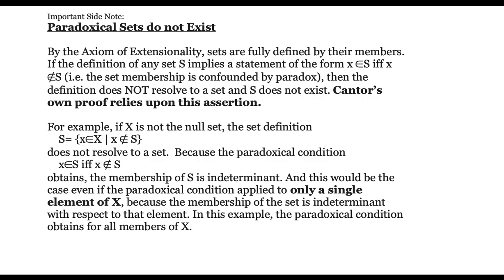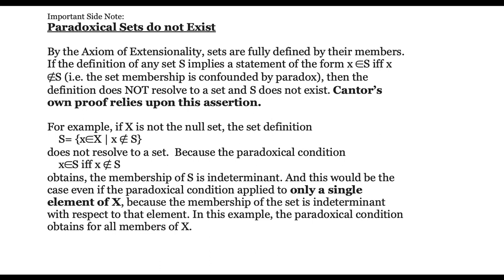Here's an important side note. Paradoxical sets do not exist. By the axiom of extensionality, sets are fully defined by their members. If the definition of any set implies a statement of the form X is an element of S if and only if X is not an element of S, then the definition does not resolve to a set and the set S does not exist. Cantor's own proof relies on this assertion with regard to the key set Y.